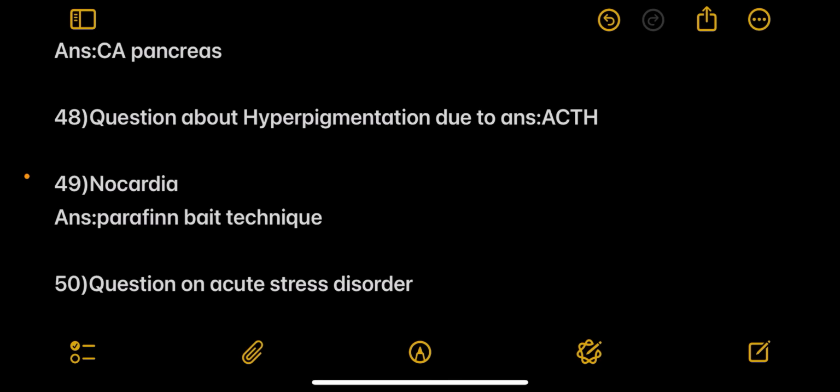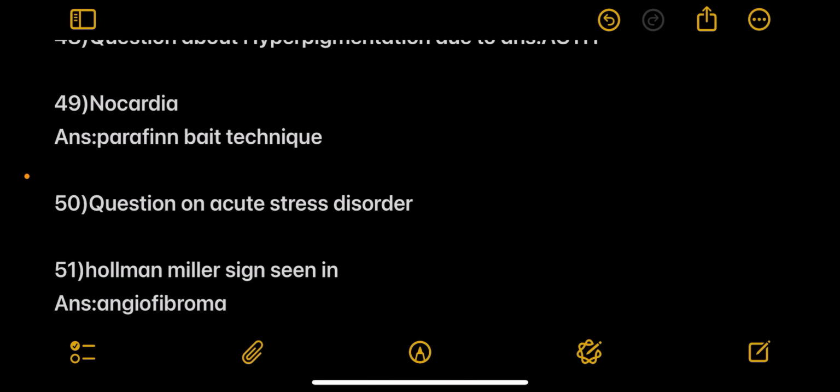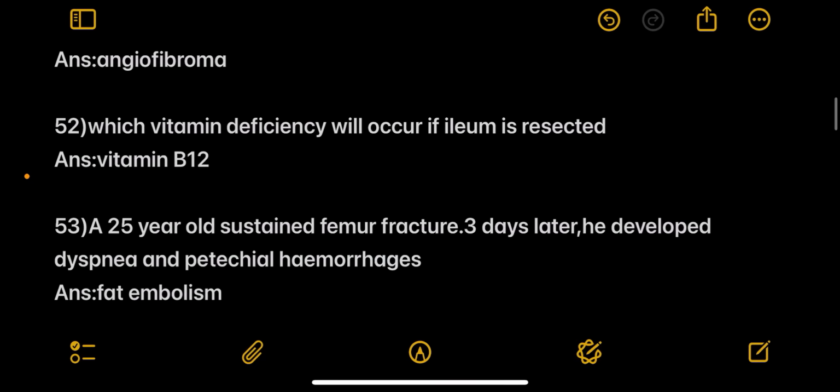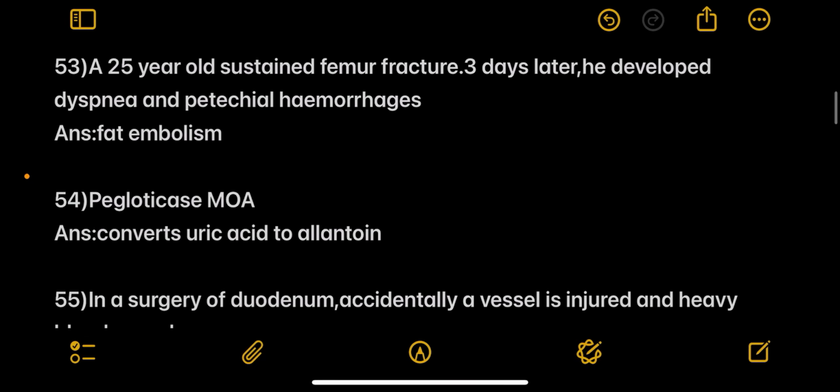Next, nocardia, paraffin bead technique is the answer. Next question on acute stress disorder. And next, Holman-Miller sign is seen in, answer angiofibroma. Next, which vitamin deficiency will occur if a limb is resected? Answer vitamin B12. Next, a 25-year-old sustained femur fracture.